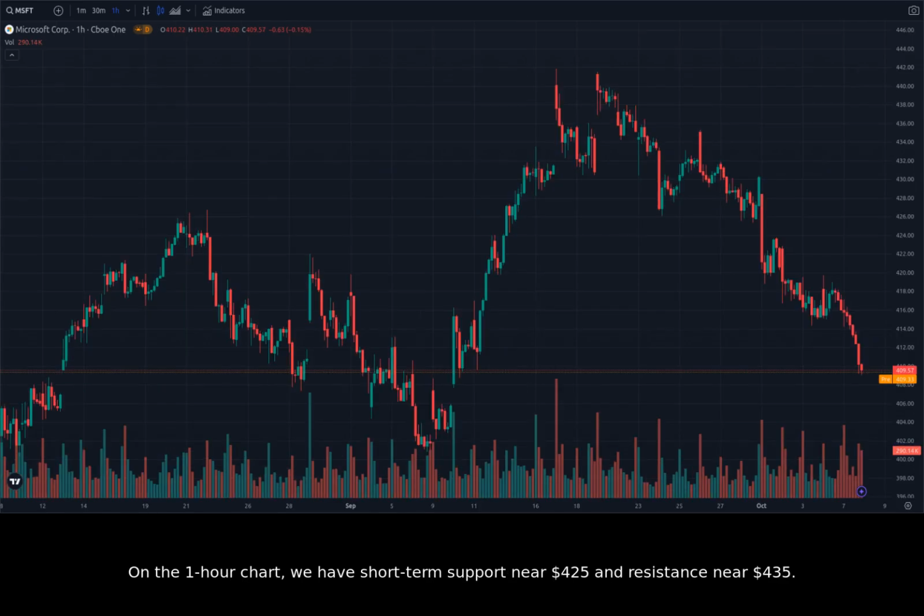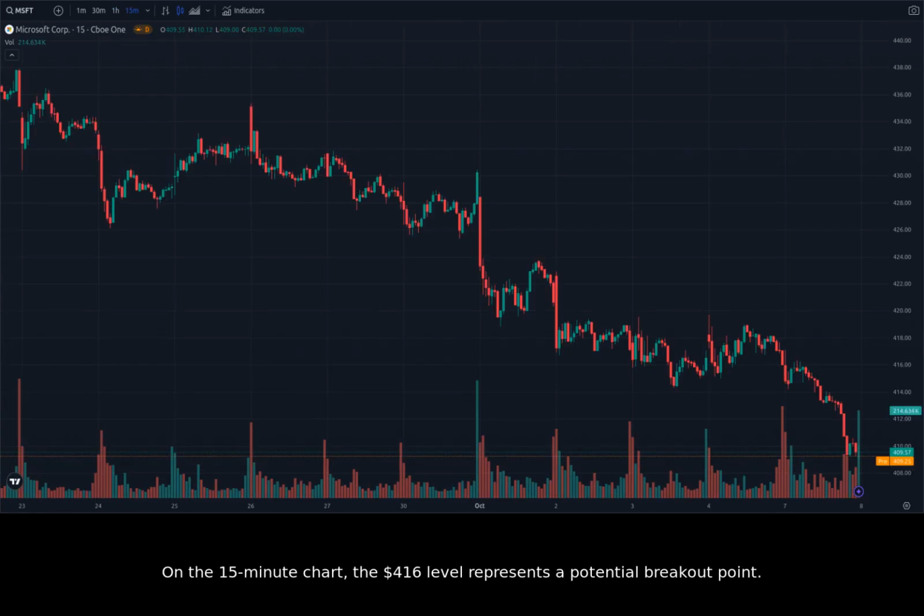On the 1-hour chart, we have short-term support near $425 and resistance near $435. If Microsoft breaks through the $435 resistance level, it could indicate a short-term bullish trend. On the 15-minute chart, the $416 level represents a potential breakout point. A clear breakout above or below this level could reveal potential price movements in the near future.